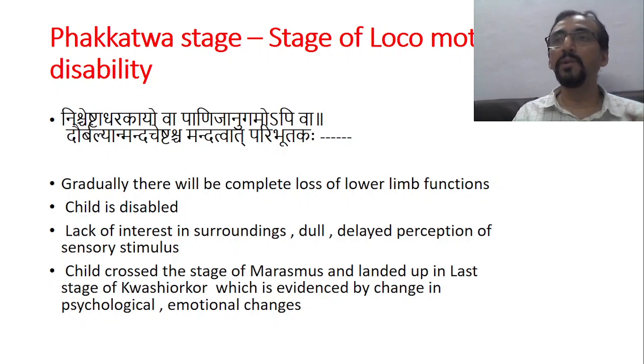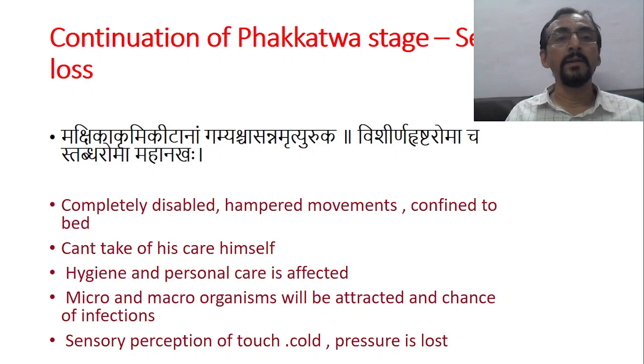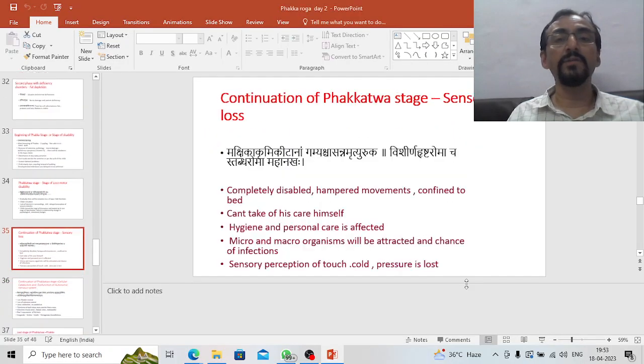Because of the neuronal damage, the child is now gradually getting into the stage of coma or semi-coma, delirium-like conditions. The child is dull with delayed perception of the sensory stimulus. At this particular point of time, the child has crossed the stage of marasmus and has now landed in the last stage of kwashiorkor. You find similar symptoms in kwashiorkor also, the last stage of kwashiorkor, which is evidenced by psychological and emotional changes. Now come to the next, that is the continuation of the Phakkatva stage.